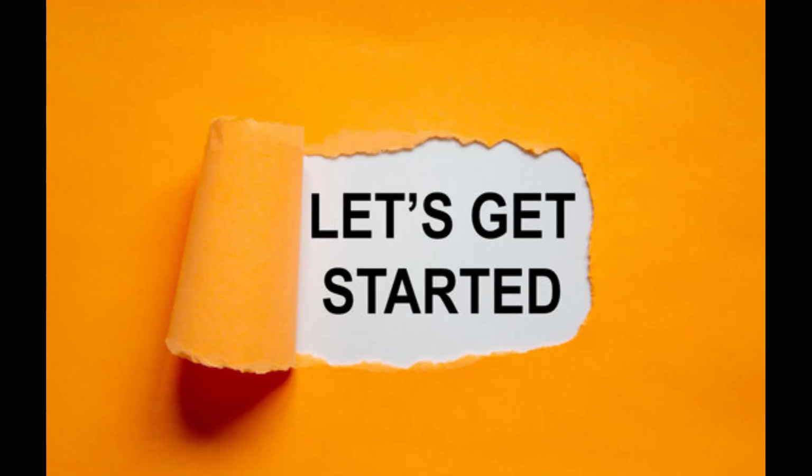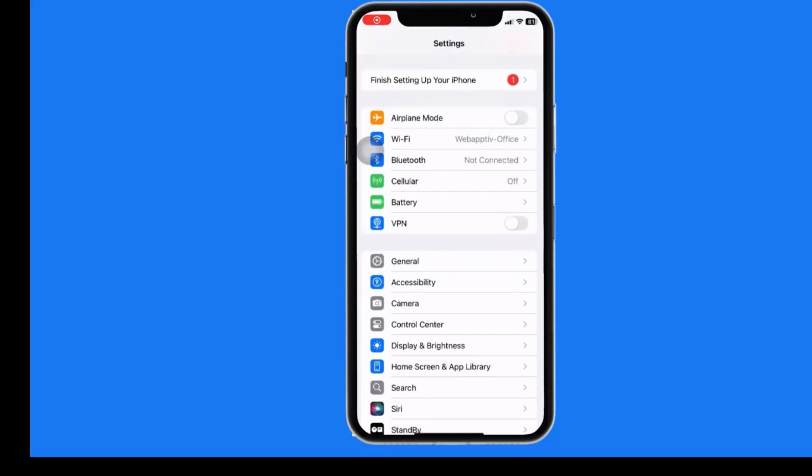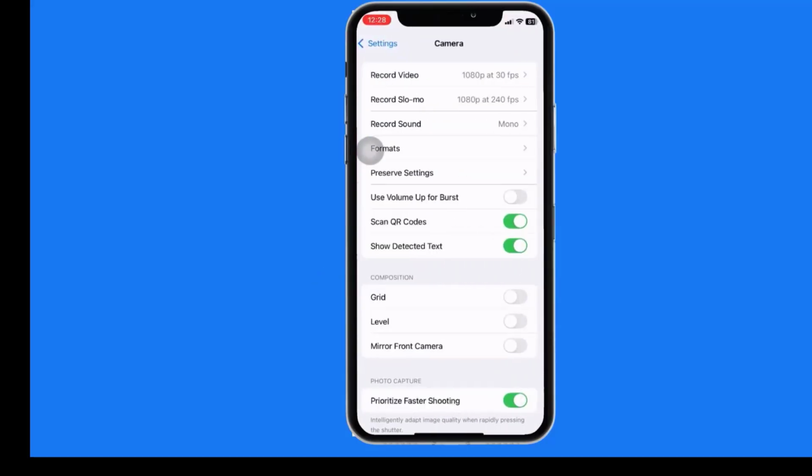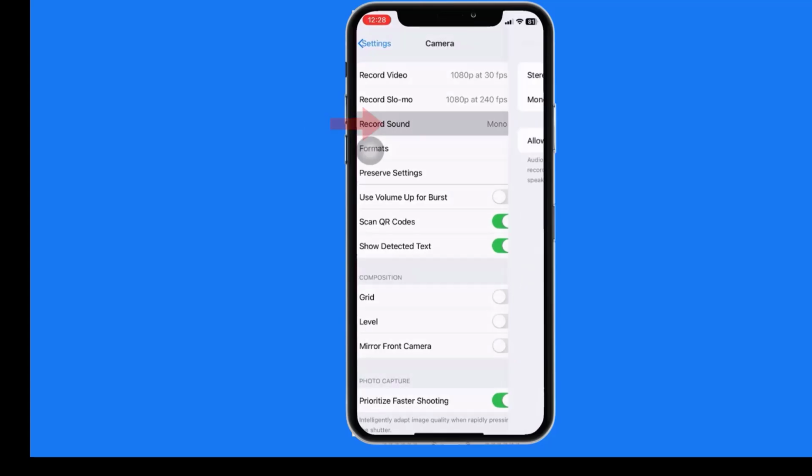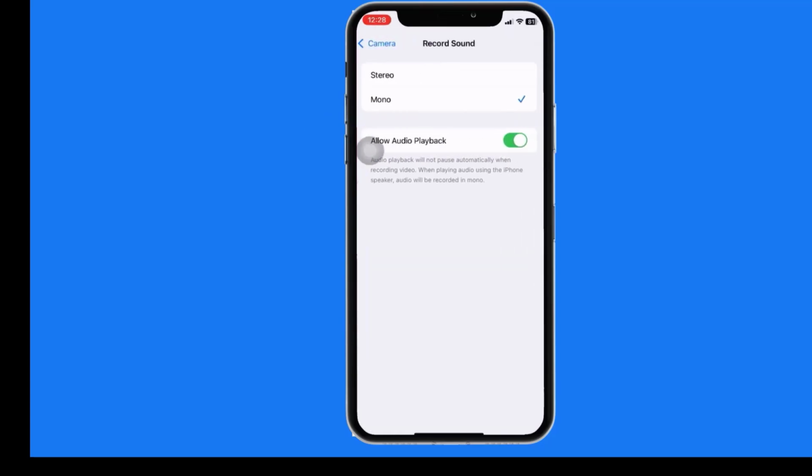Let's get started. Solution 1. Set audio to stereo. Go to Settings app, Camera, Record Sound. Choose Stereo.